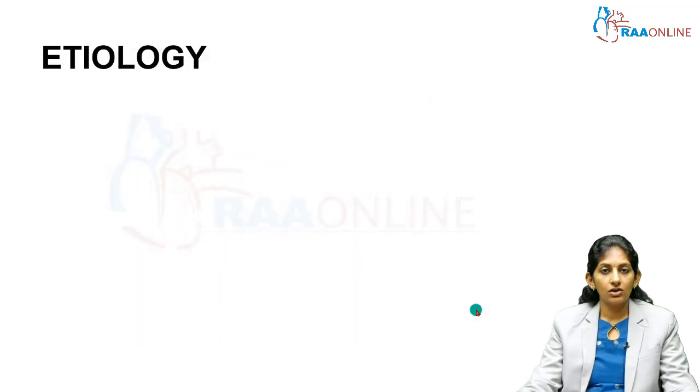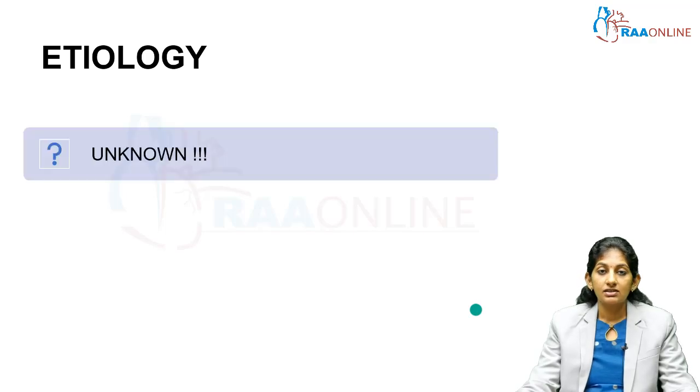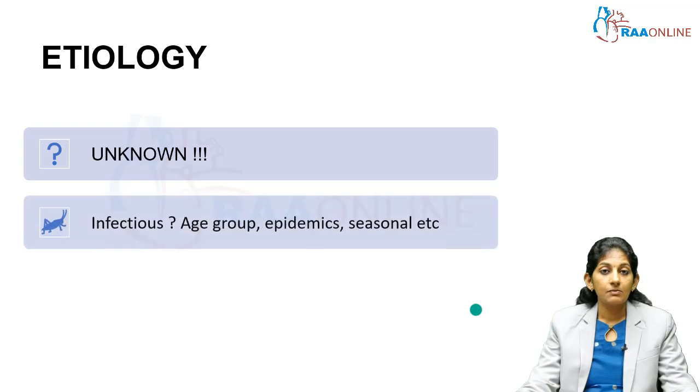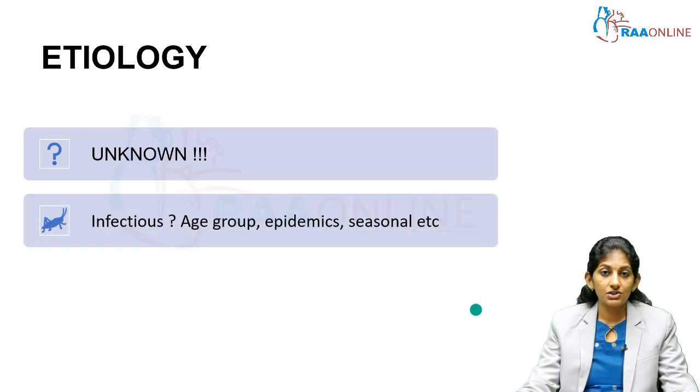So what is the etiology? Why does Kawasaki disease occur? Is it infectious? Is it genetic? Or is it autoimmune? Let's see. Etiology is largely unknown. Some say there is an infectious trigger, but we do not know what exactly the trigger is. Why the speculation of an infectious trigger?